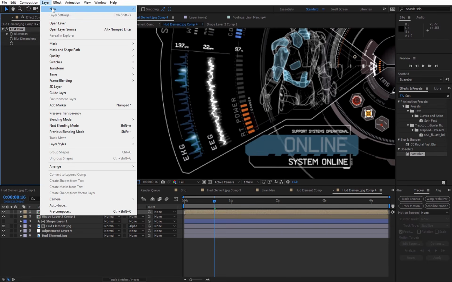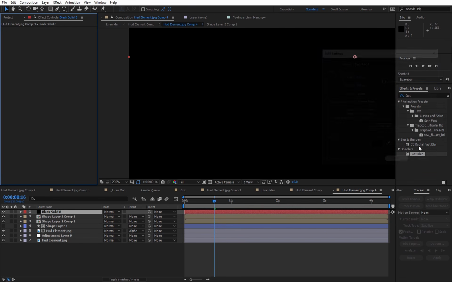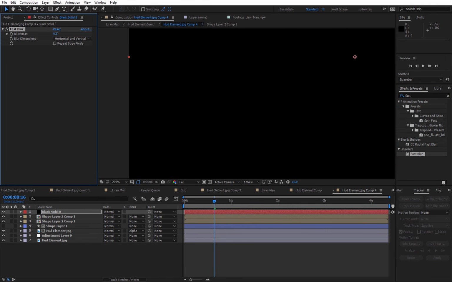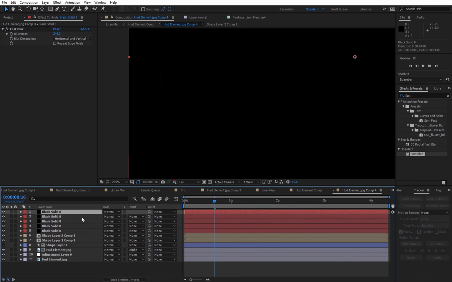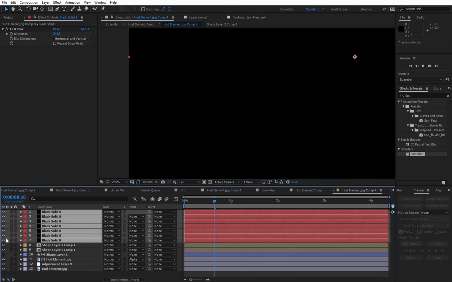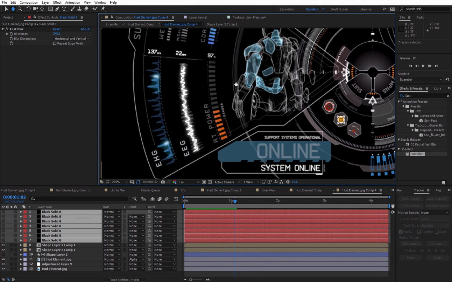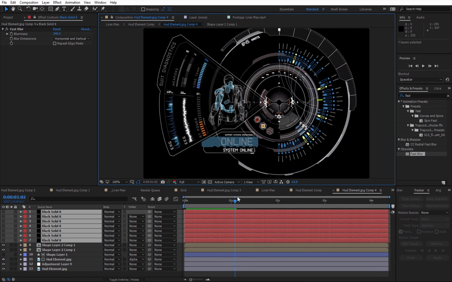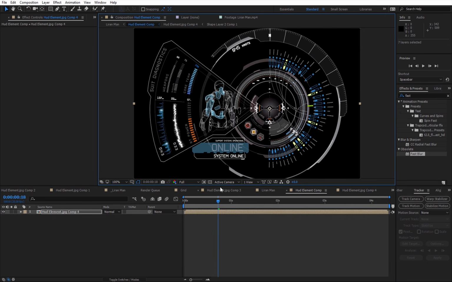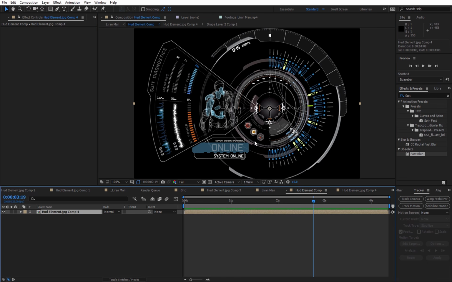And let's create a new solid and fast blur it and duplicate it a gazillion times and turn off the layers. But now we used fast blur a lot and it will never go away. Anyway, I'm gonna stop right over here, but you can animate almost everything around here, but this tutorial is supposed to be short, so I'm just gonna keep moving on. Anyway, I have this cool animation of the elements, and now I want to create the depth effect.